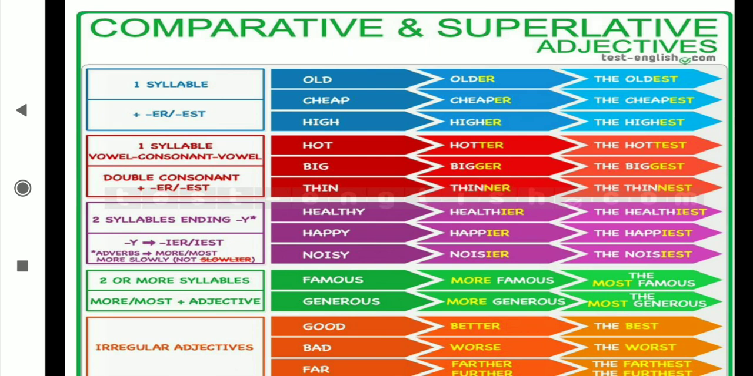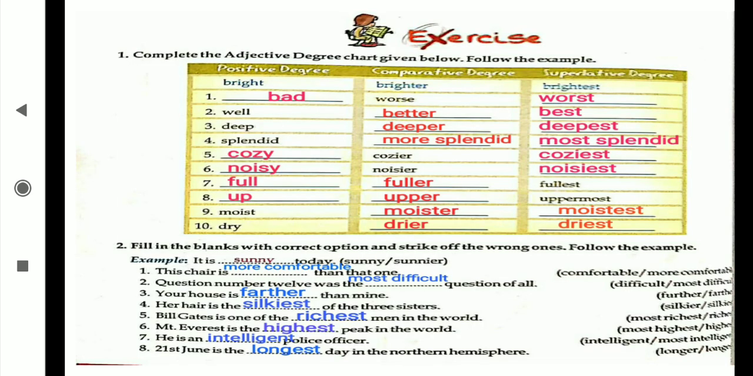Okay, this whole chart, students, after finishing this video, you are going to write down in the notebook. Now see the question answers. First question, second question you are going to fill in the textbook only. Don't write in the notebook. Then bad, worse, worst, well, better, best, deep, deeper, deepest, splendid, more splendid, most splendid, cozy, cozier, coziest, noisy, noisier, noisiest, full, fuller, fullest, up, upper, uppermost, sorry, moist, moister, moistest, dry, drier, driest.